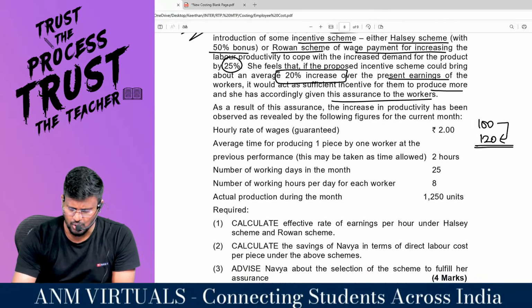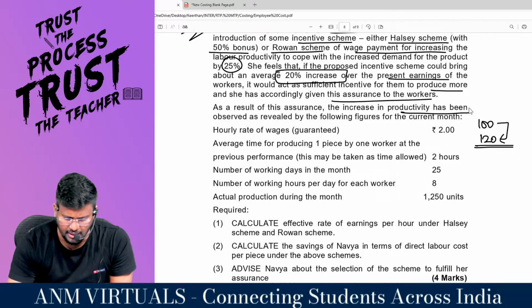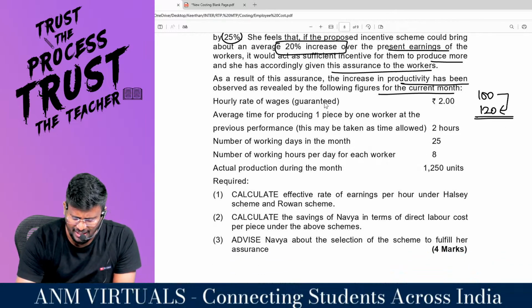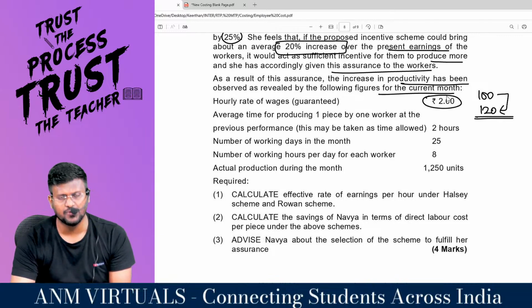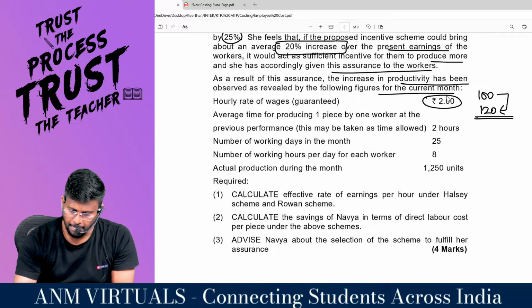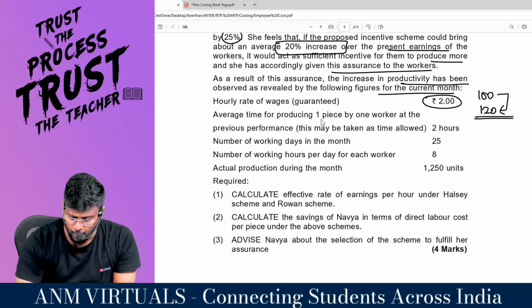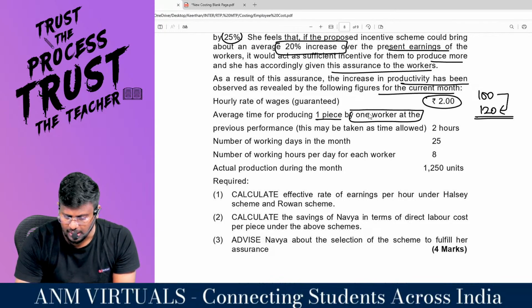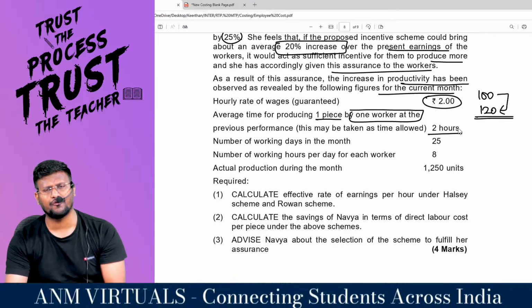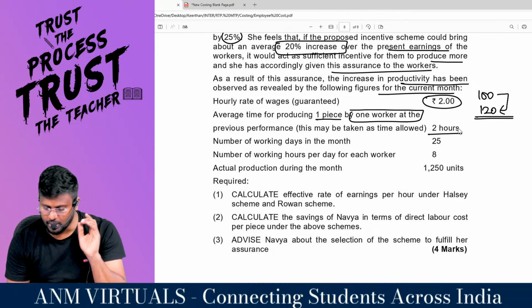As a result of this assurance, the increase in productivity has been observed as revealed by the following figures for the current month. Hourly rate of wages guaranteed is 2 rupees. For example, if you are working for 1 hour, you will get 2 rupees, my dear lovable students. Average time for producing one piece by one worker at the previous performance, this may be taken as time allowed, also 2 hours. In order to manufacture one finished good, 2 hours is the allowed time.